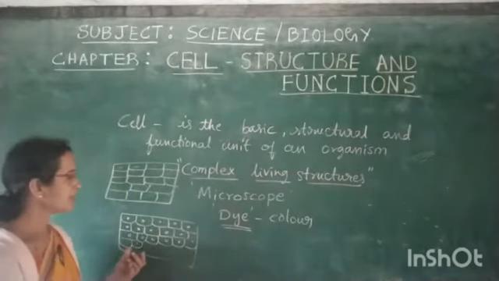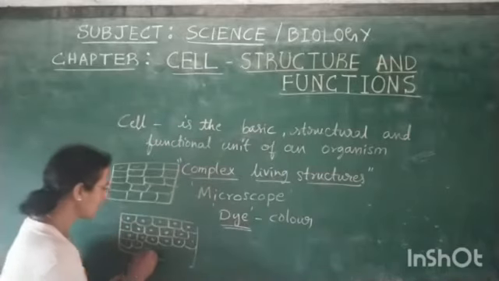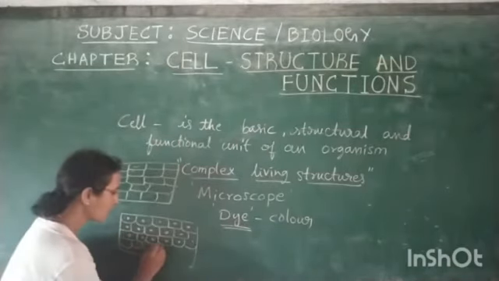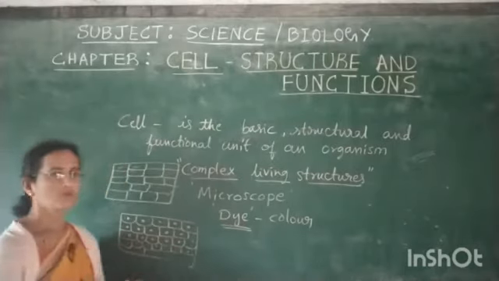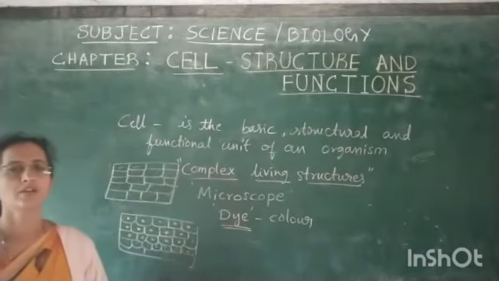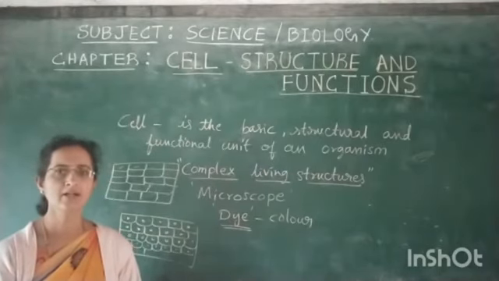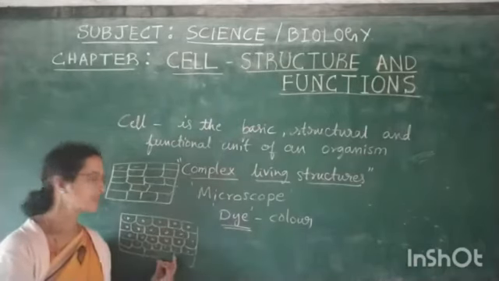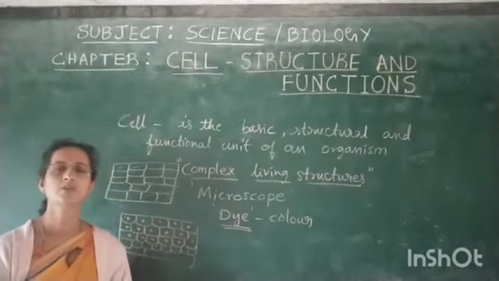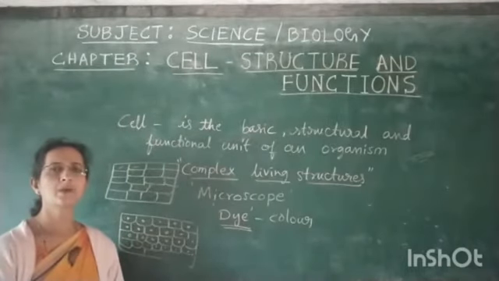Like that, the cells constitute an organism. A group of cells forms an organism. So we see colorful, different sized, shaped living creatures in this world. Although they consist of cells, they look different from each other. They have different sizes, shapes and colors.